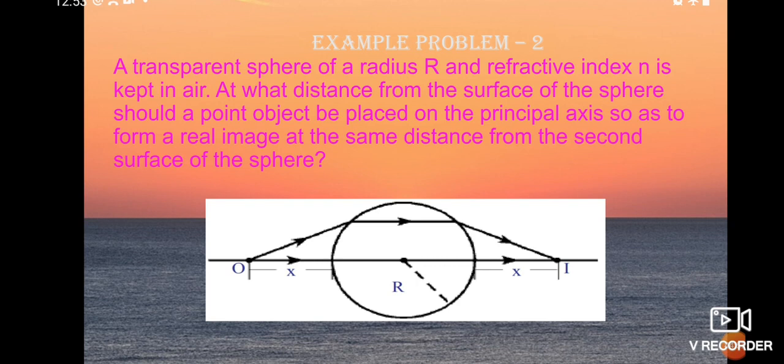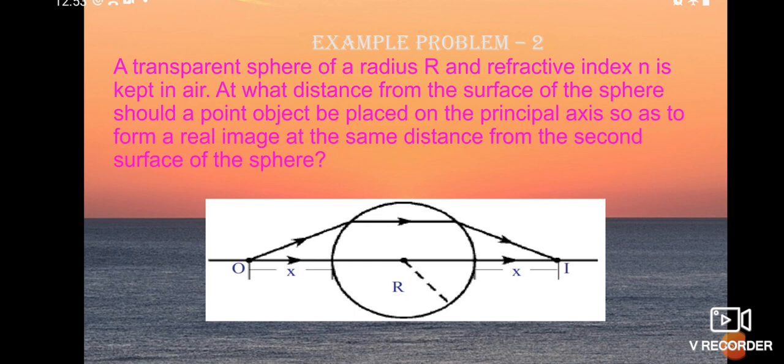So here, after meeting the curved surface area, the ray again travels parallel to the principal axis. Why is the ray traveling parallel to the principal axis? If you draw the normals to both the refracted rays.